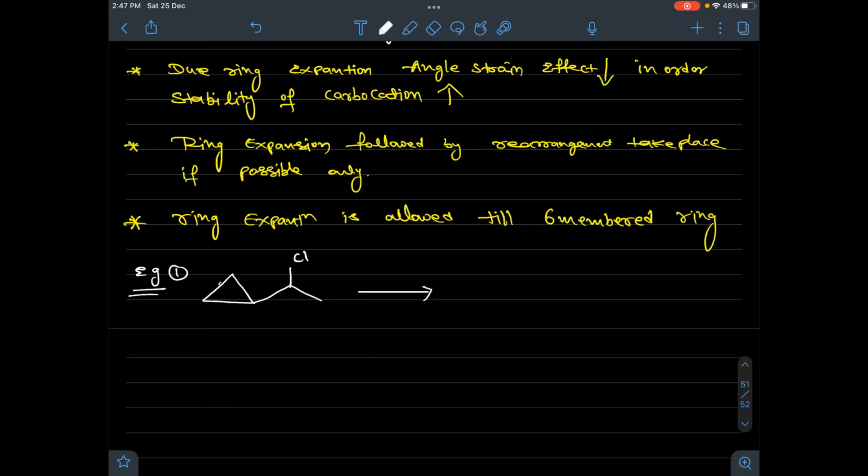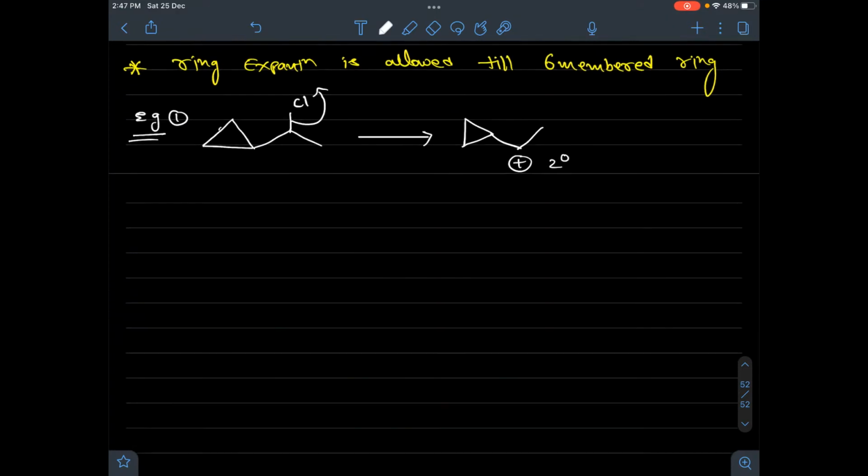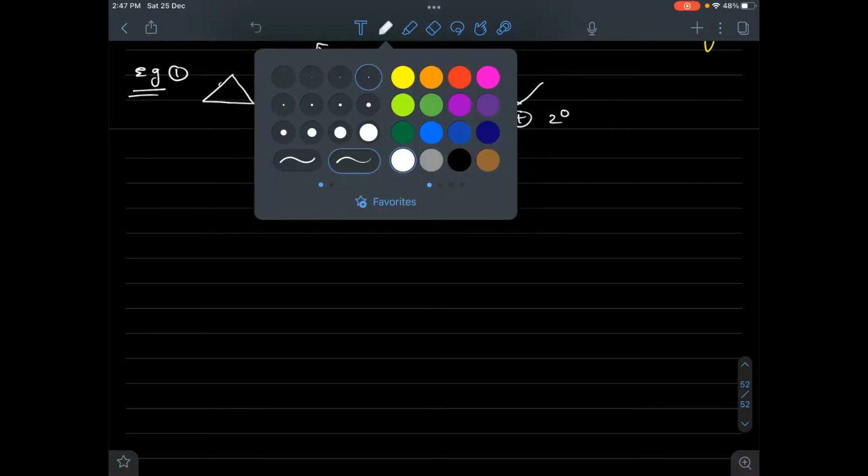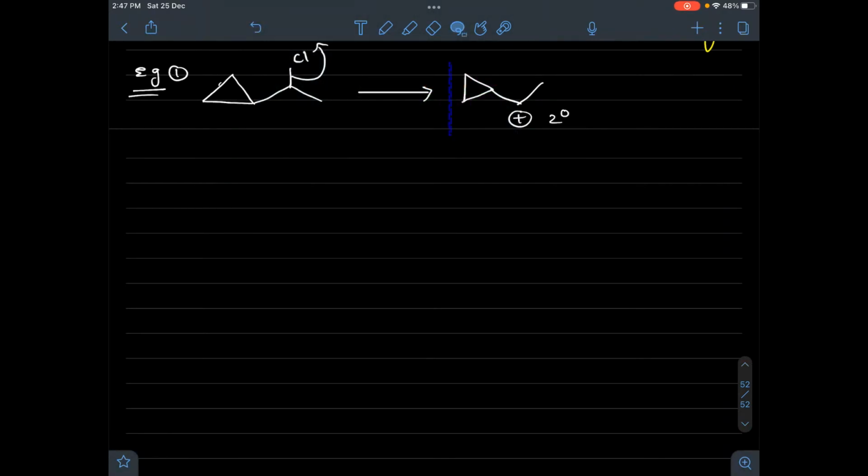If this bond dissociates by heterolytic bond fission, we will have a carbocation which is secondary. Secondary carbocation is formed. This secondary carbocation can get stability 2 ways. One is it can undergo rearrangement.